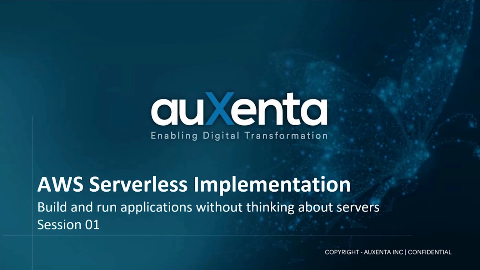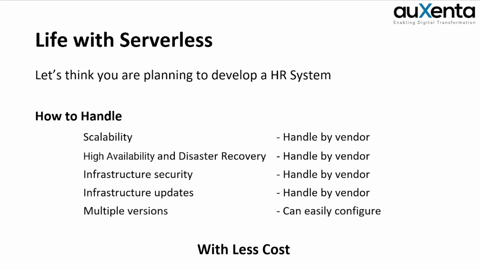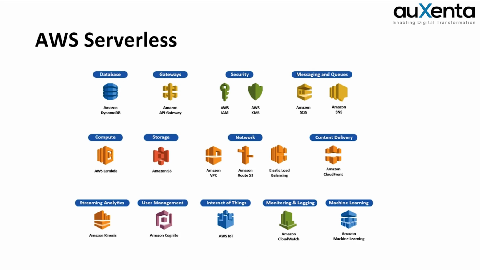First of all, we will start with a recap for session 1 because there may be people who haven't been able to join the session 1, and after that we will go to the session 2. In session 1, we have discussed about the Lambda. First, we have discussed about the life without serverless, that means the issues we are facing with traditional architectures and how Lambda serverless architecture resolves it, and the AWS serverless offerings. These are a set of the offerings from the full AWS offerings.